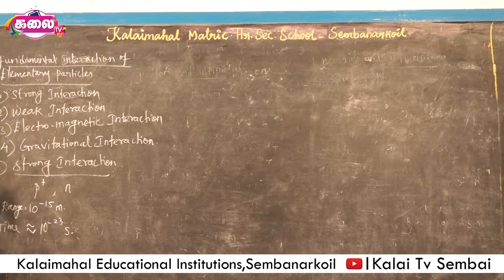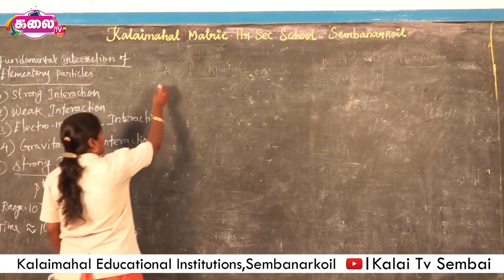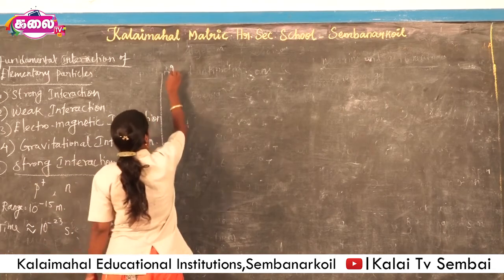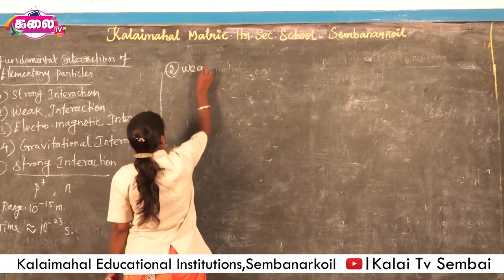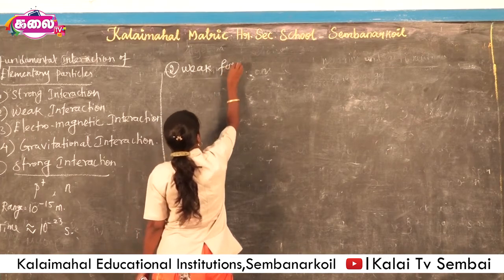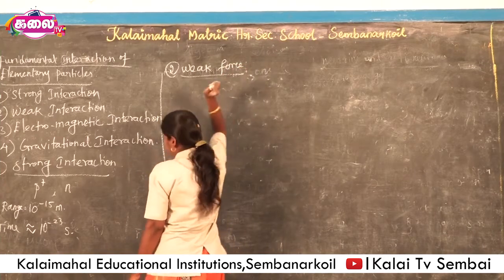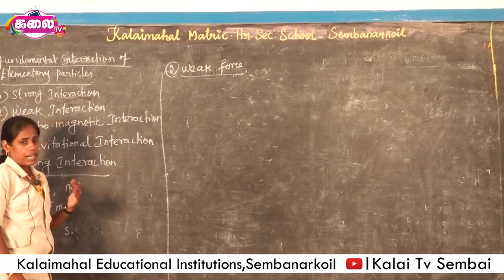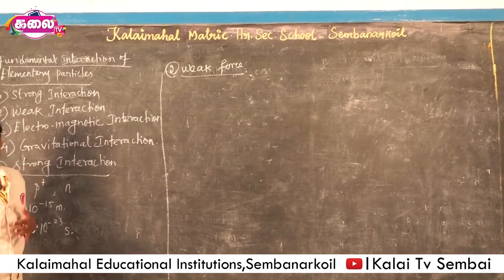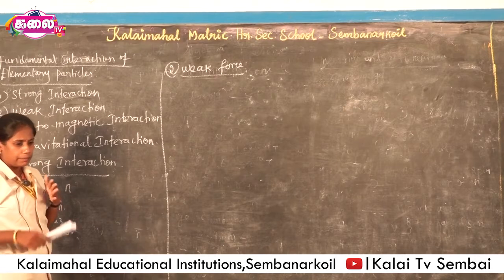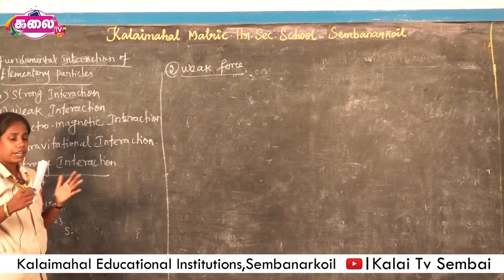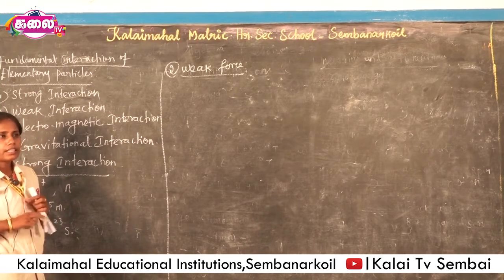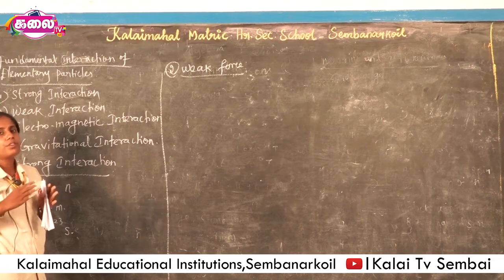And then the weak force. In 1938, Yukawa explained the interaction of photon and pion particles. These elementary particles interacted together with the exchange of intermediate boson particles.